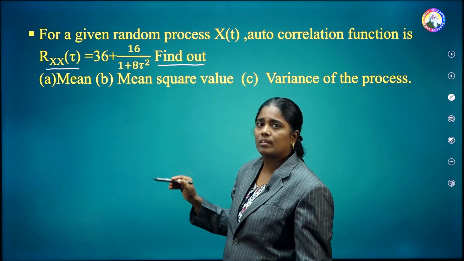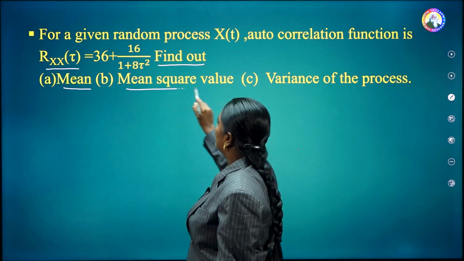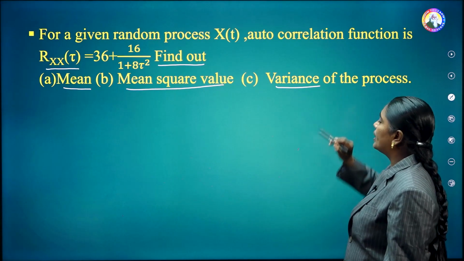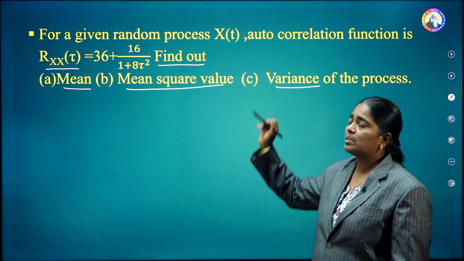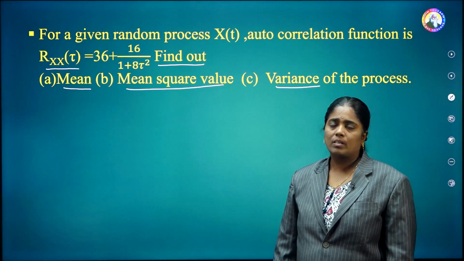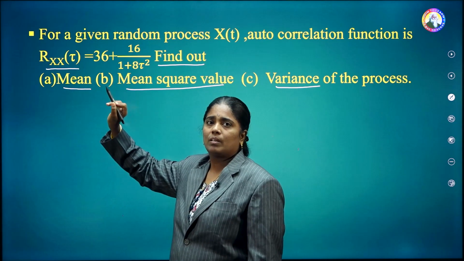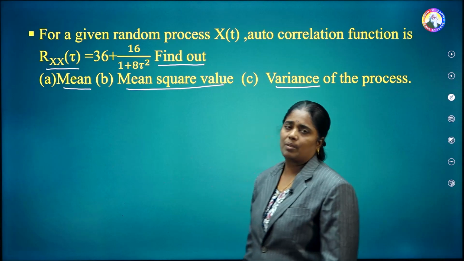Find out, the first question is the mean, the second one is the mean square value, and the third one is the variance of the random process. So this problem is based on properties of autocorrelation function. Because they are giving the autocorrelation function, by using those properties, we can calculate these three.